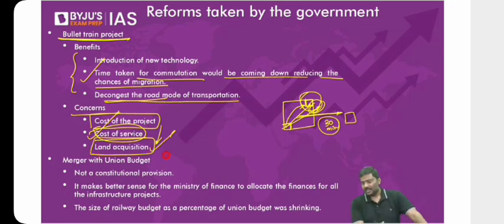And the third one, which I'm pretty sure all of you have experienced right now, is the issue of land acquisition. There are two states involved in the development of this project, Maharashtra and Gujarat. The issue of land acquisition has been plaguing and delaying the implementation of the bullet train project. Done. So this is one reform.